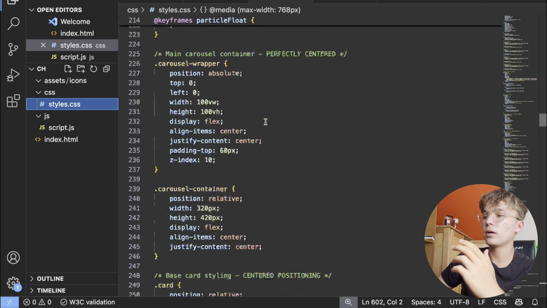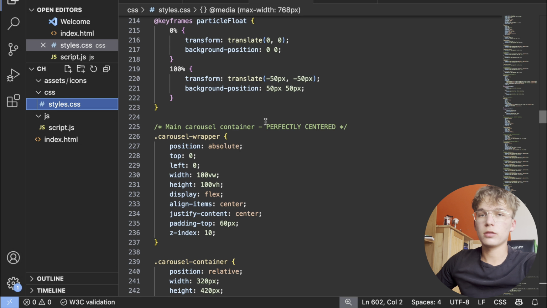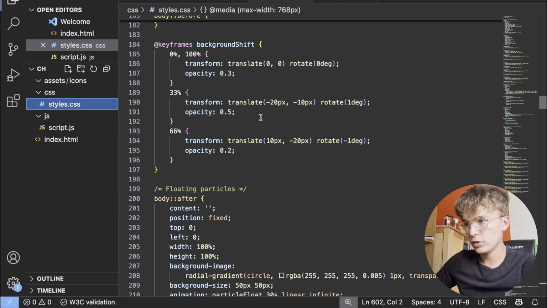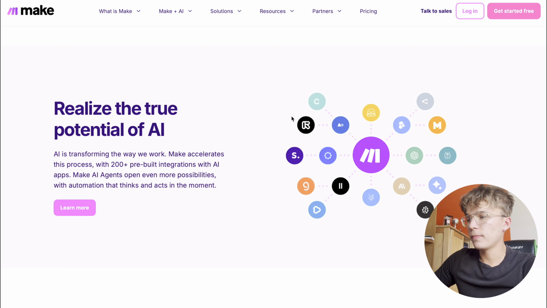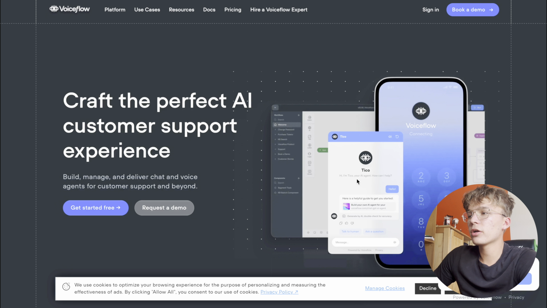Because what is the problem with this niche is everybody just jumps in, they build a few chatbots, and they think they should deserve thousands of dollars. No, it doesn't work like this. But if you're a pro, if you actually know what you're doing, and you're not just mindlessly dragging Make.com modules or just building in VoiceFlow most simple chatbots, you're not gonna get money from that.